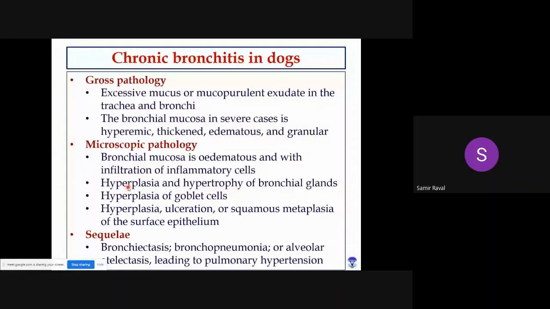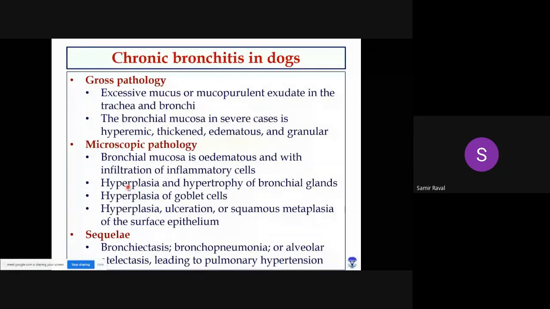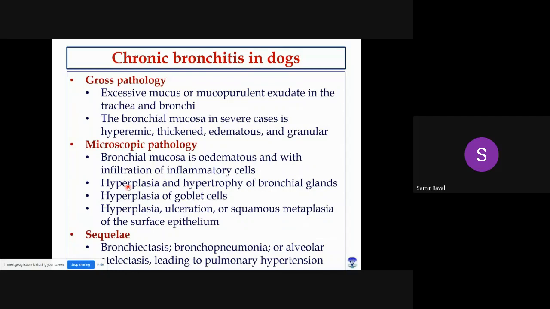Microscopically, what you will find in chronic bronchitis: the bronchial mucosa is showing edema, and depending upon the severity, the mucosa is infiltrated with inflammatory cells. In the initial stage, generally there will be infiltration of neutrophils, but as time advances, slowly these neutrophils will be replaced by lymphocytes as well as plasma cells, and sometimes a small number of macrophages.